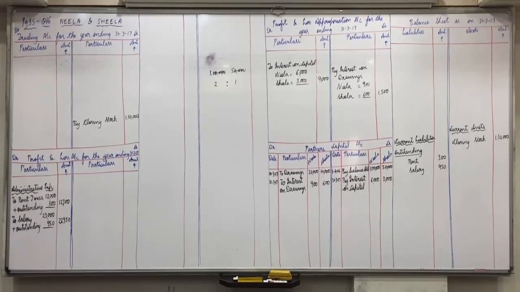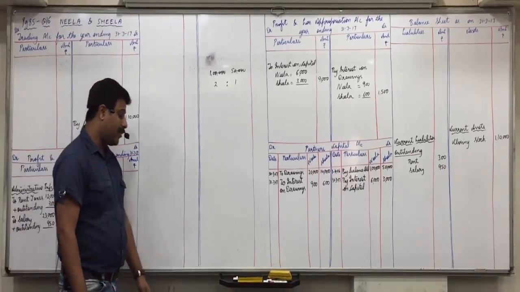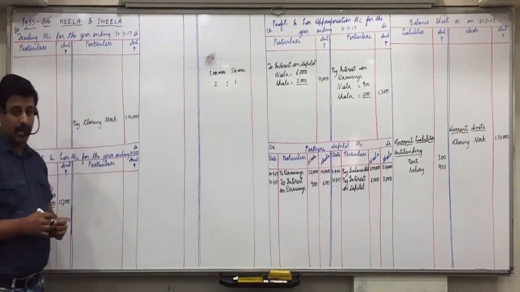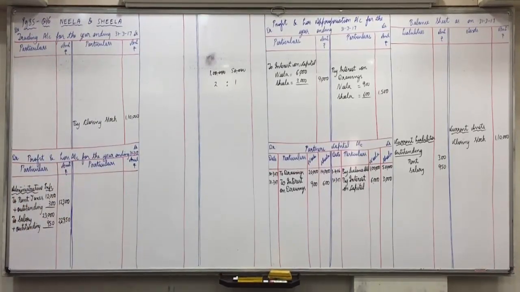Provide depreciation 10% on machinery and 5% on furniture. Machinery 10%, underline and mark it, very important. All of you see in trial balance, how much is machinery? 36,500. How much is depreciation on machinery also given in trial balance? 3,500. The point arises, depreciation is already given in trial balance, then how come they have asked you to provide 10% depreciation? Raise your hand, what will be done?